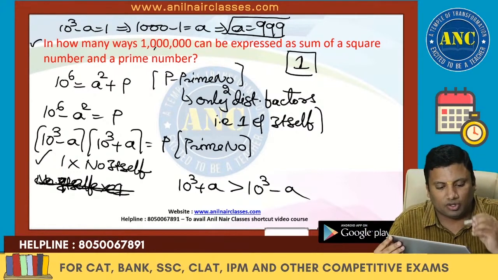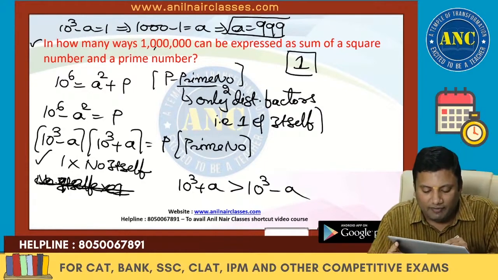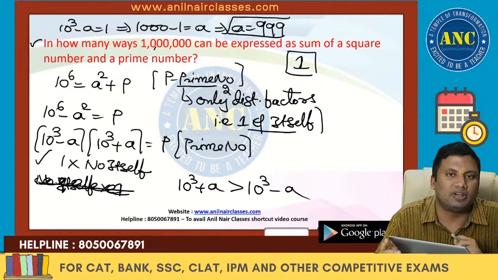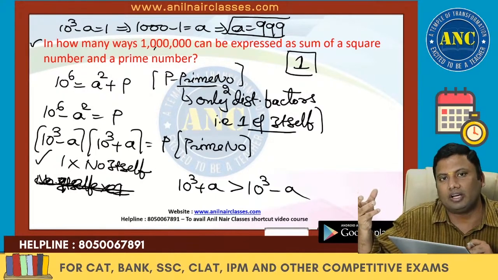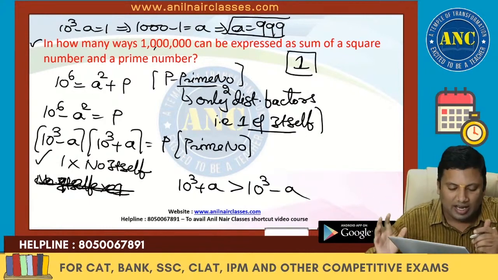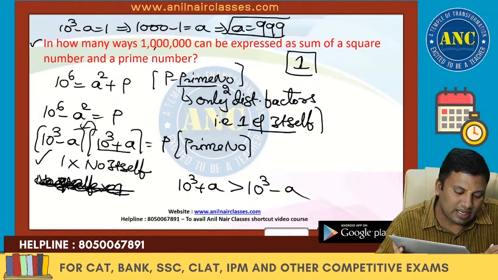Very, very good question, sir. A prime number has got only 2 distinct factors, that is 1 and itself. So it is 1 into the number itself, or the number itself into 1. That means 1 I am giving to 10 cube plus a, and the number itself I am giving to 10 cube minus a. The second part is definitely greater than the first part, so the second case will not come.